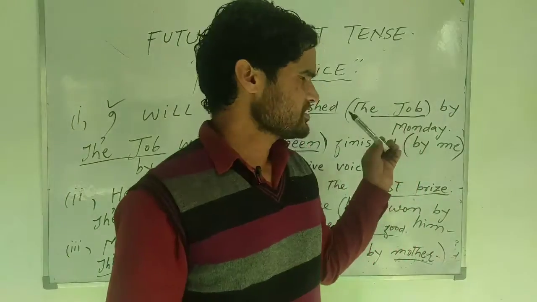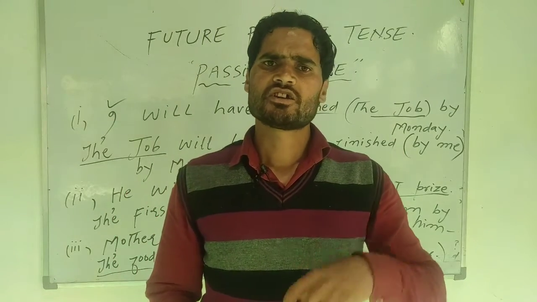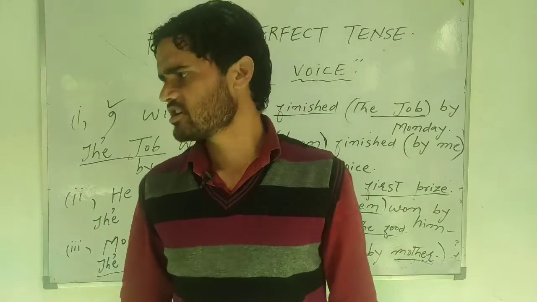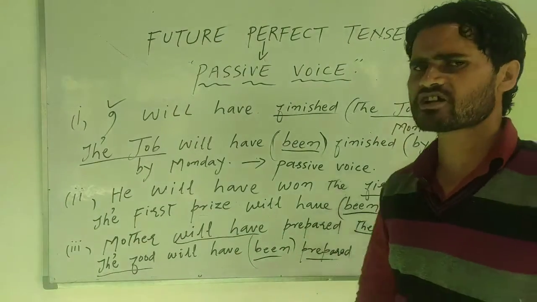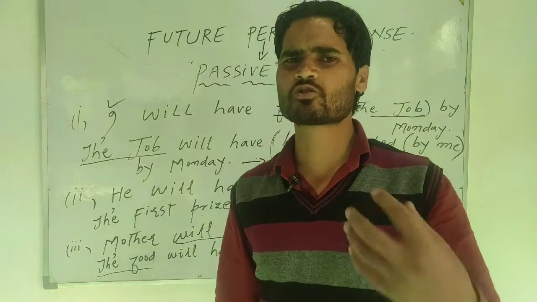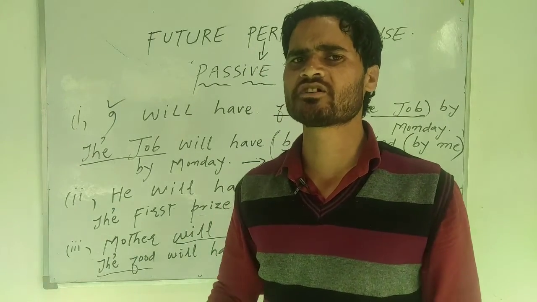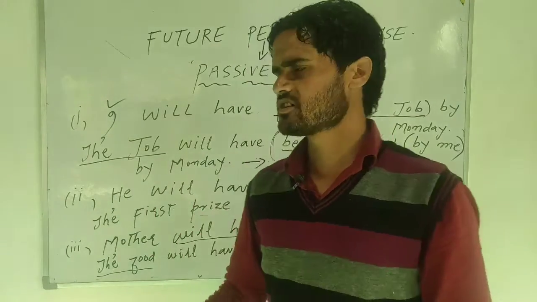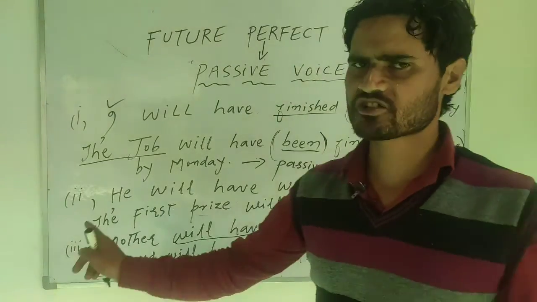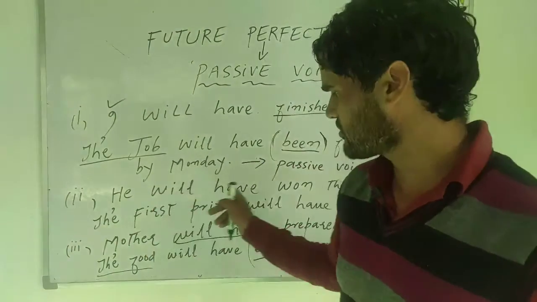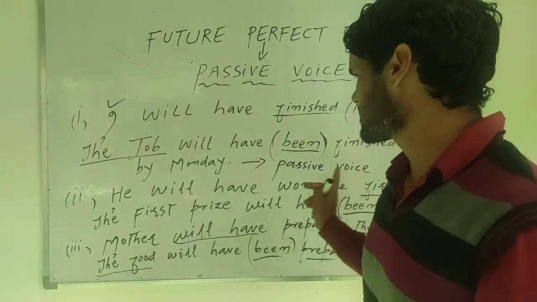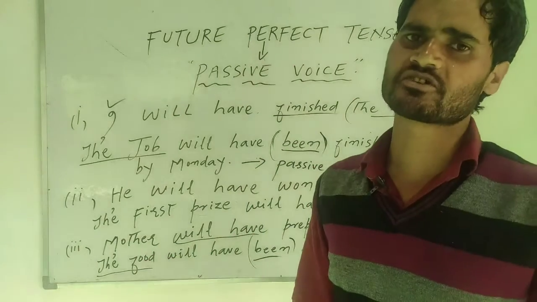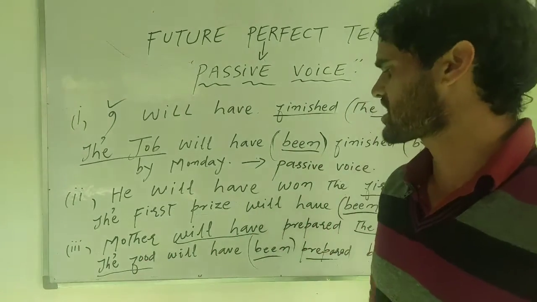In this video, you have to just remember, in passive voice we always use the third form of verb. It is the one rule. Second is that you have to interchange subject and object. What does it mean, interchange? Just go to a good dictionary and you will figure out a good meaning of it. Interchange means you have to put the object in place of subject, and subject in place of object. It is called the interchange. This is the second rule.